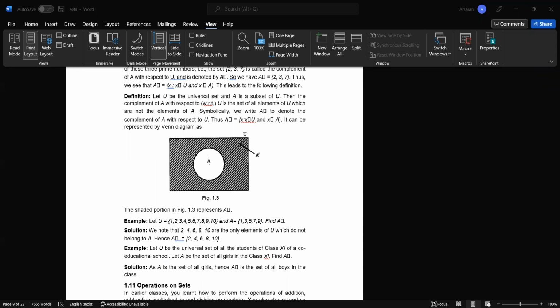An ordered pair and ordered triplet are also called two tuple and three tuple respectively. In general, if A1, A2, up to An are n sets, then (a1, a2, ..., an) is called an n tuple.